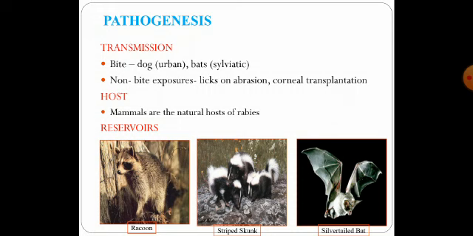The host: mammals are the natural hosts of rabies. There are also certain reservoirs for the rabies virus, which harbor the virus but sometimes do not have the infection. Raccoons, striped skunks, and silver-haired bats are known to be the reservoirs of the rabies virus.